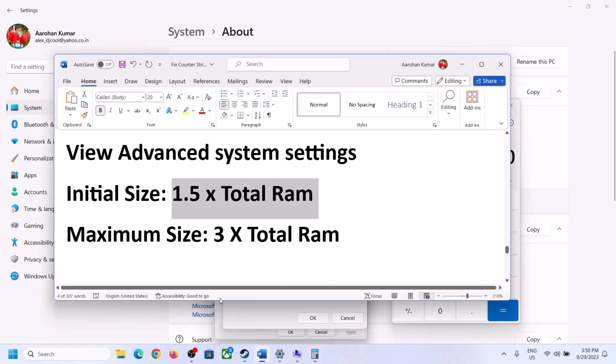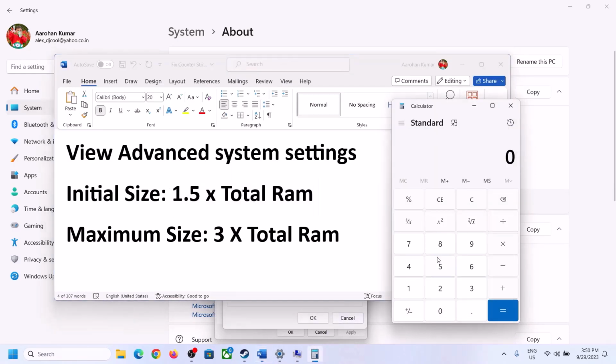Over here it's 1.5 into total RAM. Total RAM in my case is 16 GB. So 16 into 1024, because 1 GB is equal to 1024 megabyte. So 16 GB in megabyte will be 16384. This is my total RAM in megabyte. Now 1.5 into total RAM, that is into 1.5. So in my case initial size is